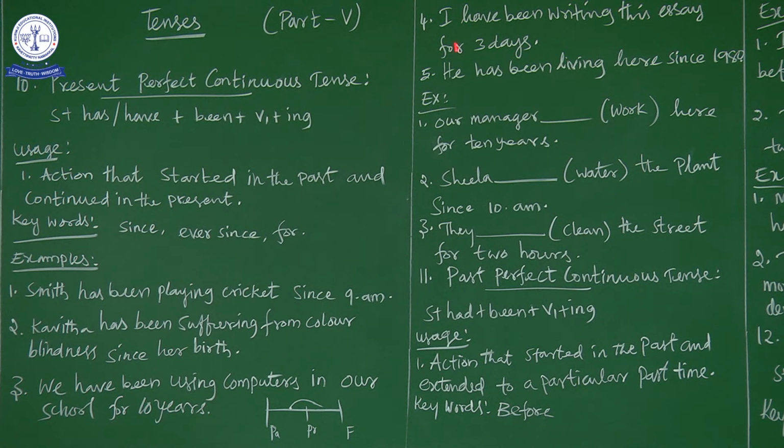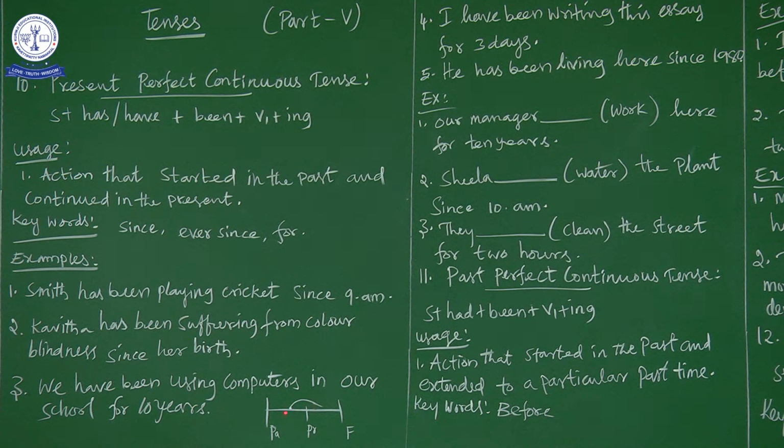Now let us move on to the fourth example. I have been writing this essay for 3 days. So today is the third day, the present. Let us go back to the first day. I started writing the essay, continued the second day, and today is the third day.